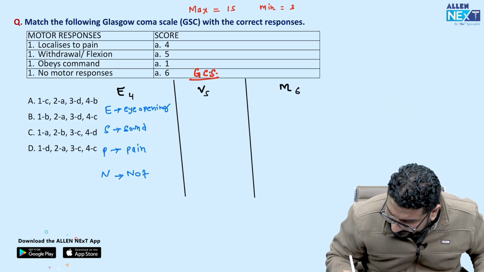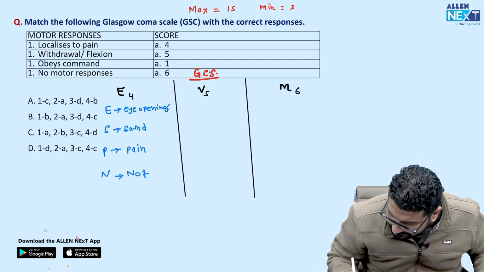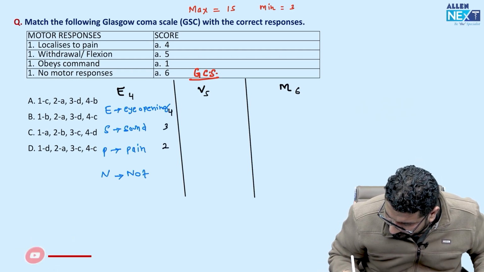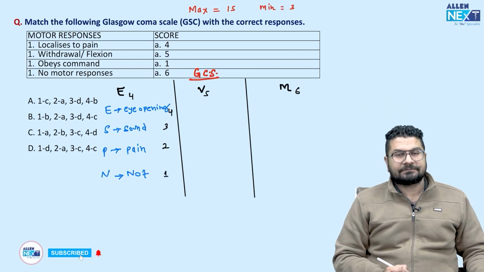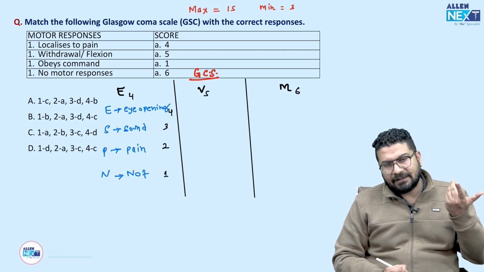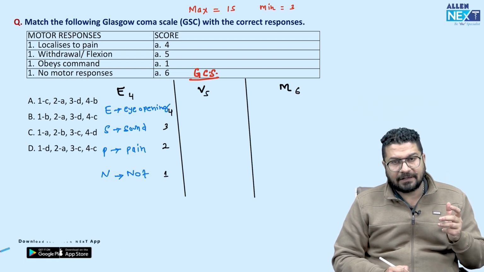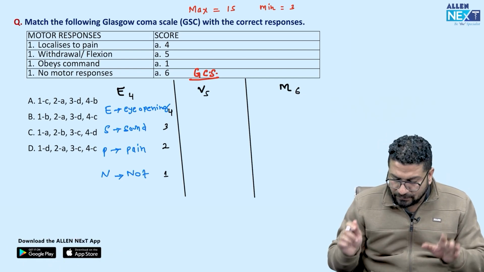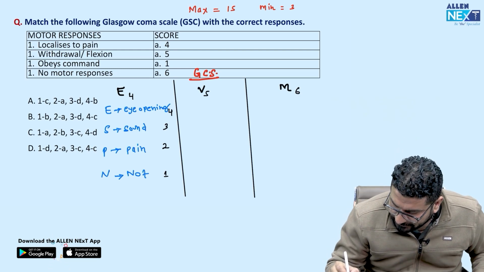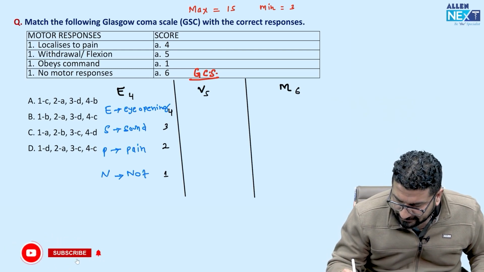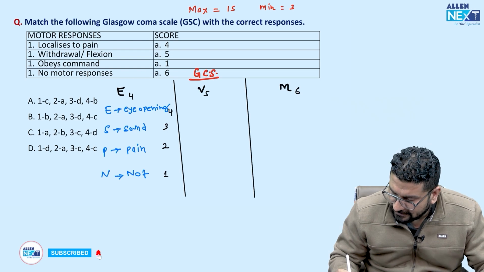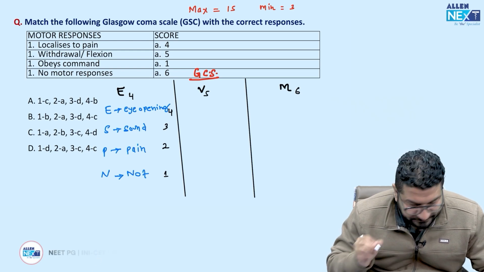So score how we will write? We will write score like this: 4, 3, 2, 1. Simple. Eye opening automatically, spontaneously. ESPN, sound means चिल्लाने पर खोल रहा है आँखें 3. To pain, 2, not opening 1. Now coming to a verbal component, we can remember. How we can remember? Again here maximum will be 5. तो कैसे याद करना है?